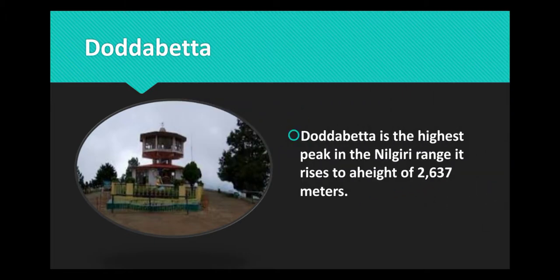Doddabetta. Doddabetta is the highest peak in the Nilgiri ranges. It rises to a height of 2,637 meters. There is a reserved forest area around the peak. It is 9 kilometers from Ooty on the Ooty to Kotagiri road in the Nilgiri district of Tamil Nadu, India.